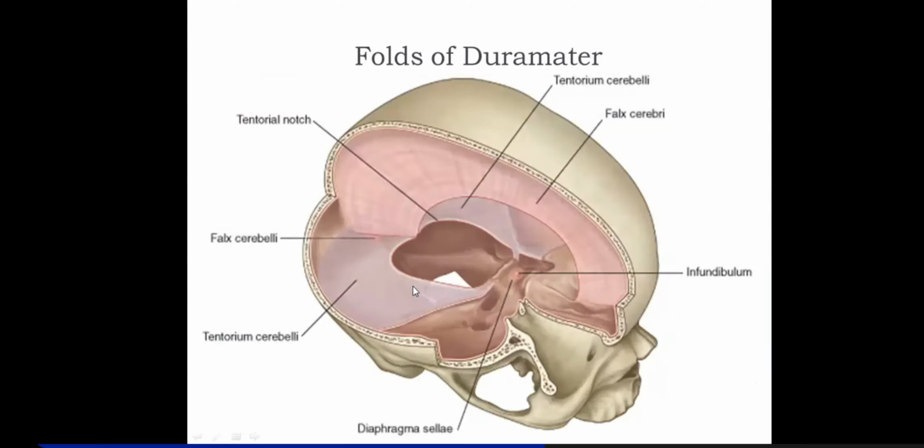Now you'll see how the cranial cavity, which is so big when you cut open the skull, is compartmentalized by the different folds of dura mater. You can see this is the falx cerebri, this is the tentorium cerebelli, and below it is the free margin of the tentorial notch. The space down below is the posterior cranial fossa, and down is the foramen magnum. This portion is the falx cerebelli in the infratentorial compartment.